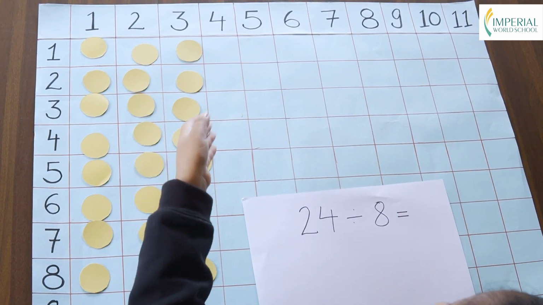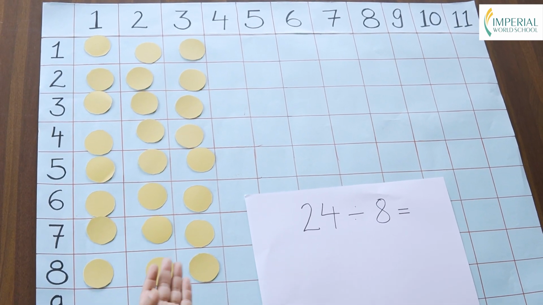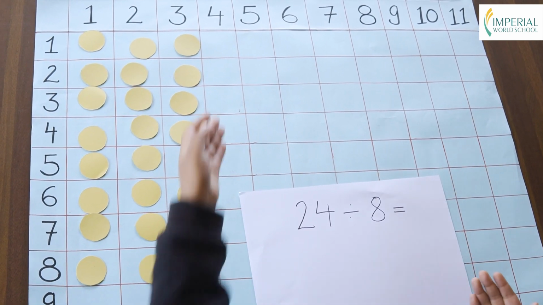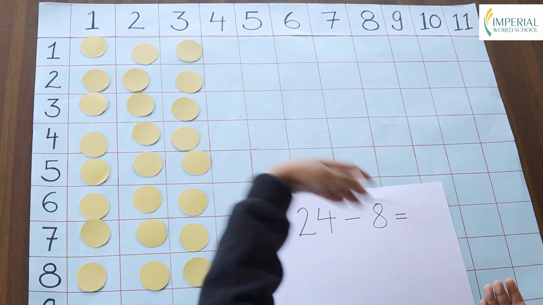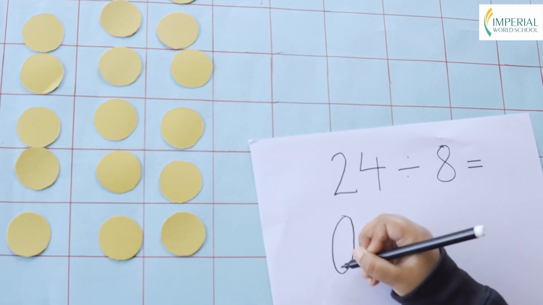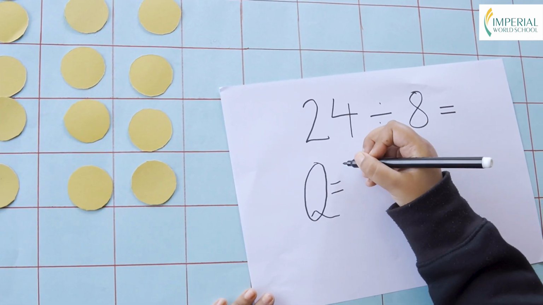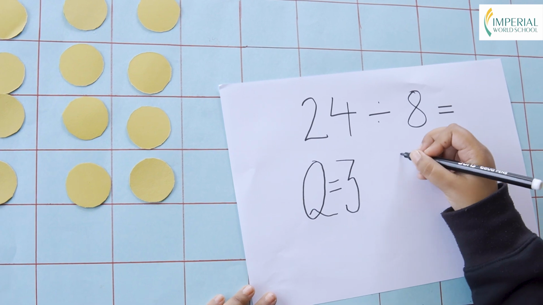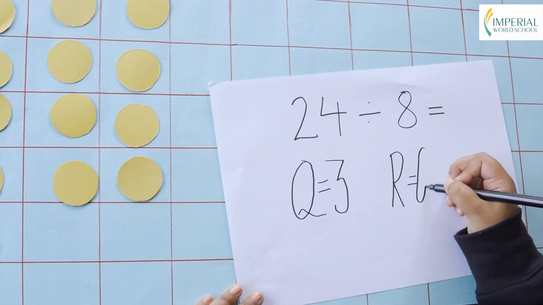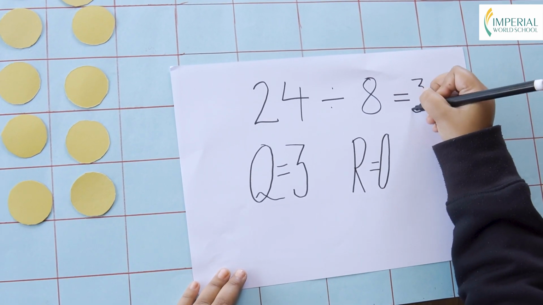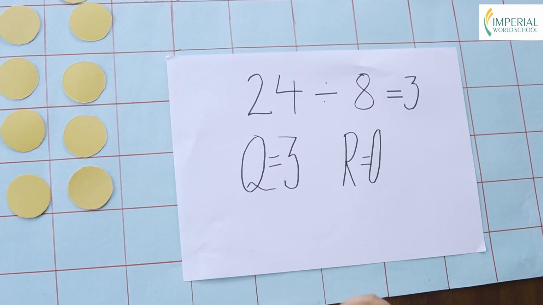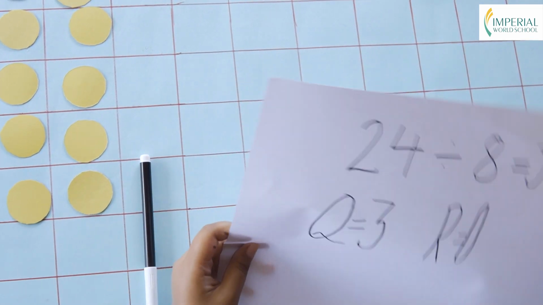So we have filled 3 columns. For this question, the answer is 3 and the remainder is 0 because there is nothing left over in the other columns. Now, we also know 8 times 3 equals 24. Now let's go to another question.